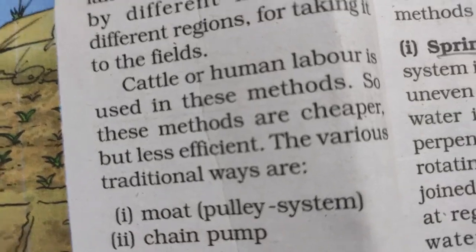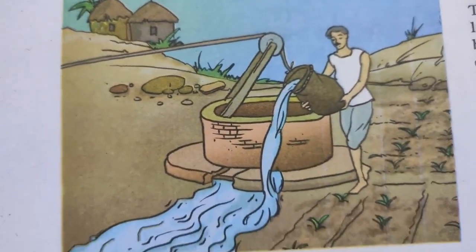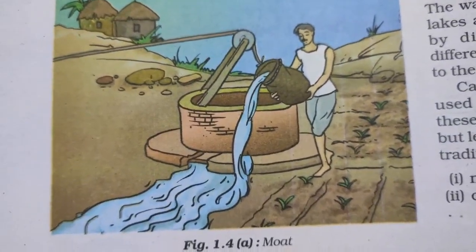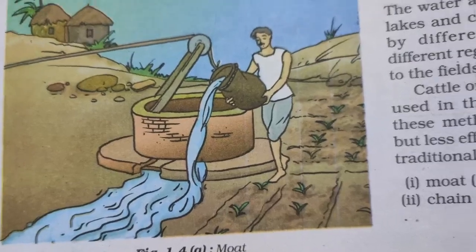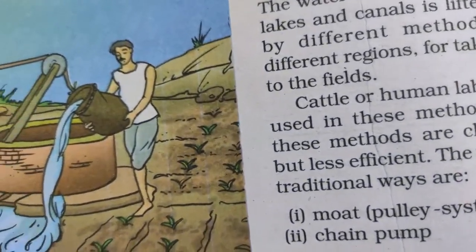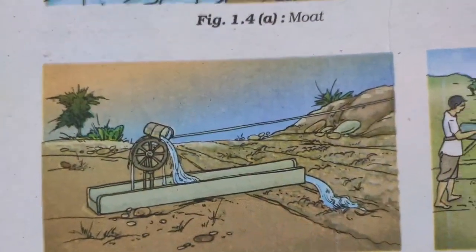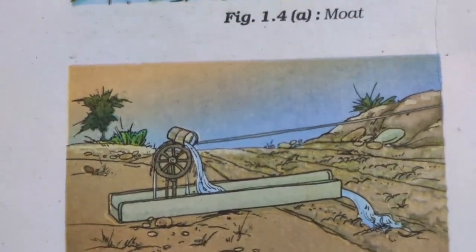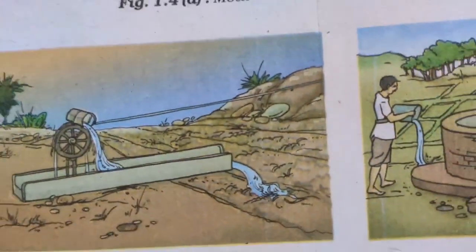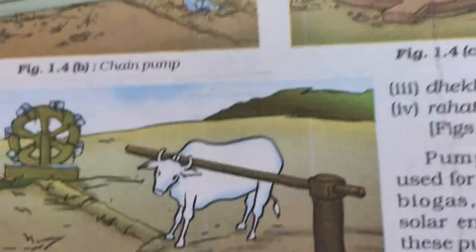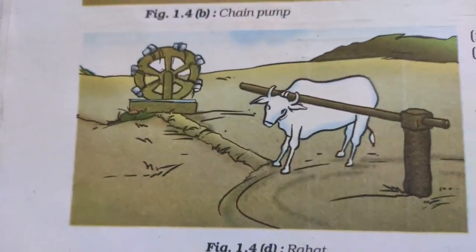So these methods are cheaper but less efficient. Various methods are moat, that is pulley system. So you can see the picture. The farmer pulls a bucket of water from the well and then draws the water into the field. And the second one is chain pump. The water is pumped out and then with the help of this device it is supplied to the soil. Next method is dhenkli and the fourth method is rahat.